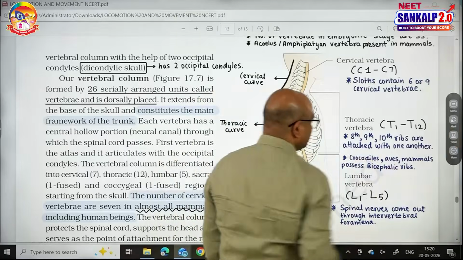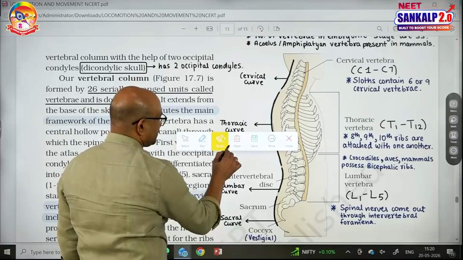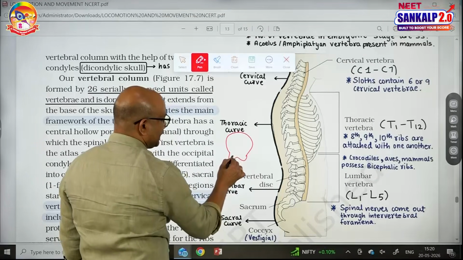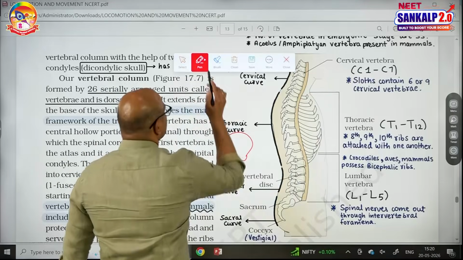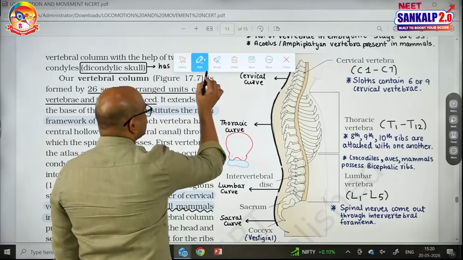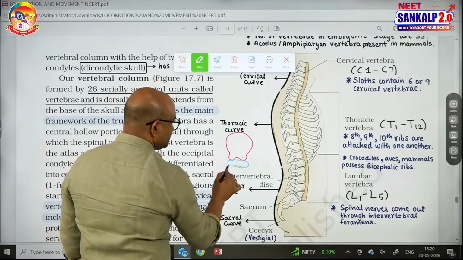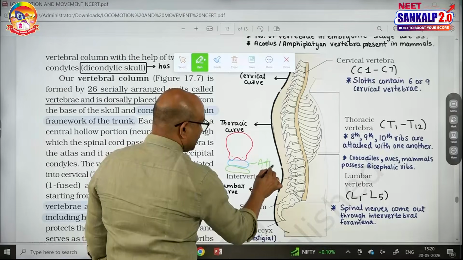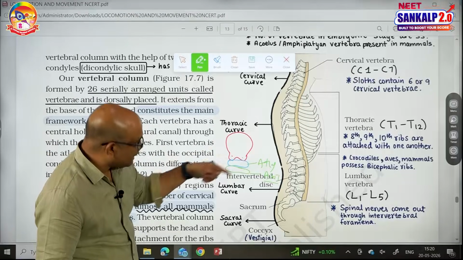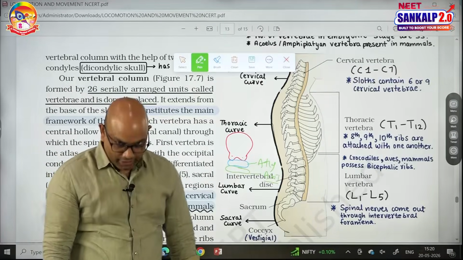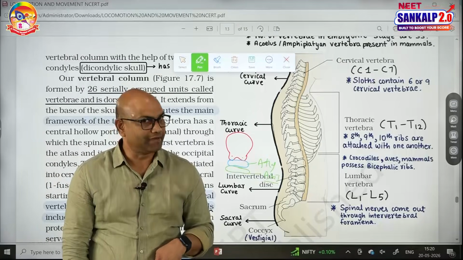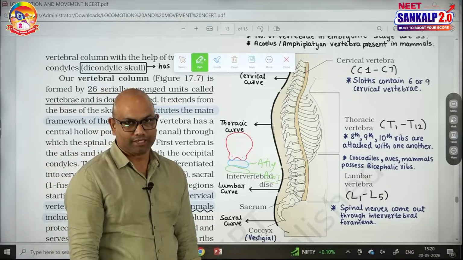Let me tell you one point here. If this is the skull, these are 2 occipital condyles, back side of the skull. Assume this one is atlas, this is axis, atlas, axis. Between occipital condyles and atlas there is a condyloid joint. See, nodding of head, we can use condyloid joint. Between atlas and axis there is a pivotal joint, rotation of head. Both are synovial joints only.